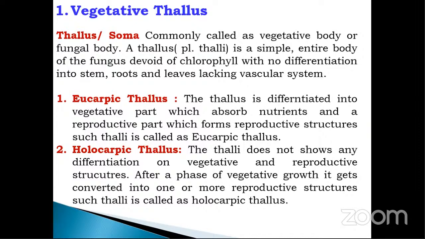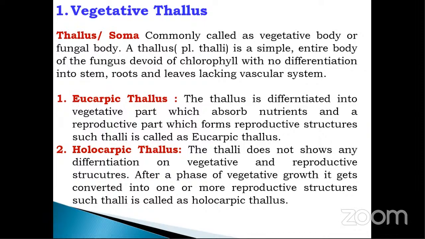First, vegetative thallus. What do you mean by thallus? Thallus is commonly called the vegetative body of the fungus. A thallus, plural thalli, is the simple entire body of the fungus that is devoid of chlorophyll, not differentiated into stem, roots, and leaves, and lacking a vascular system.